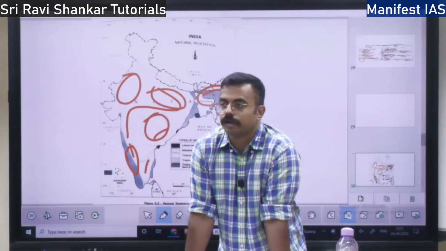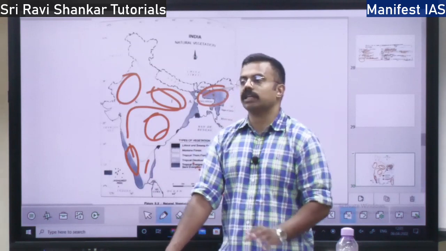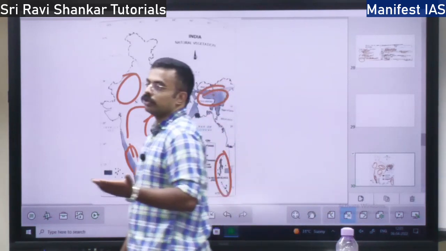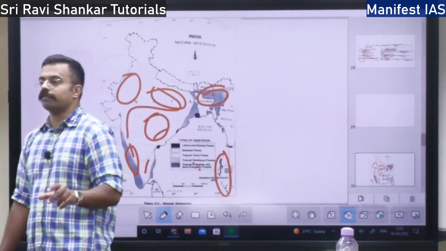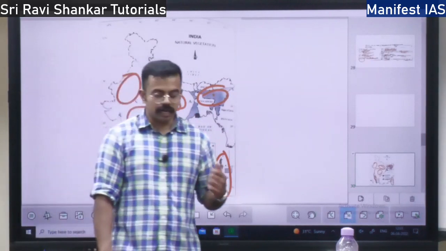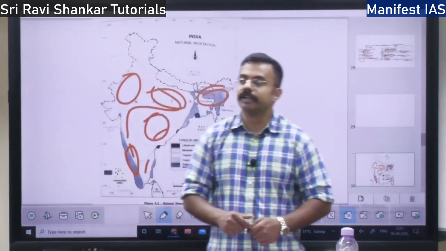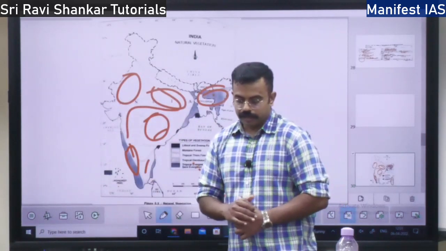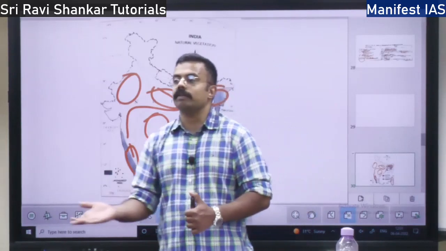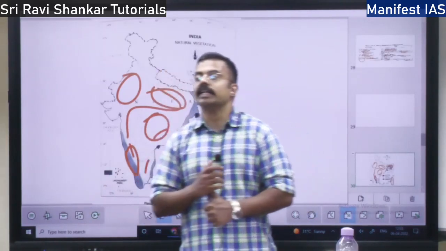In the montane forest, the type of trees grown changes with the altitude. At the lower altitude you will find one kind of trees, and at the higher altitude a different kind of vegetation. At the foothills, at the bottom level of the mountain, you will find deciduous forest.